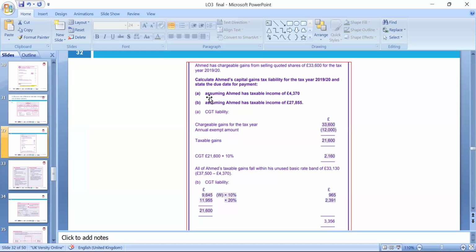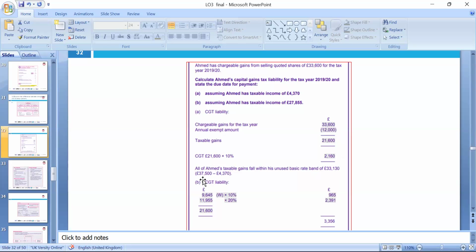That's absolutely fine. So assuming MN has chargeable income, taxable income that came from other sources. The chargeable gain given is 33,600. Exempt is 6,000, minus. We pay 10% tax on up to 37,700, and then the remaining will pay 20%. So all of MN's taxable gain falls within the basic tax band in this case.